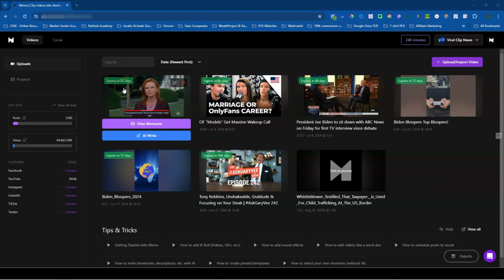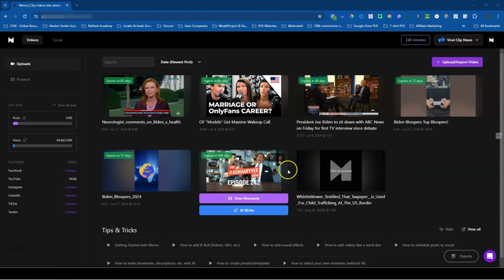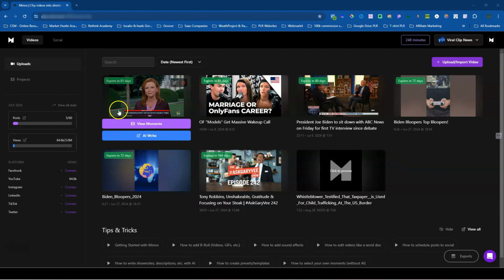Welcome to your Minvo dashboard. As you can see, there's a few things going on when you log in. You'll first see all the clips or the videos that you've uploaded. You'll be able to go into your view moments. You'll be able to use the AI writer from here.